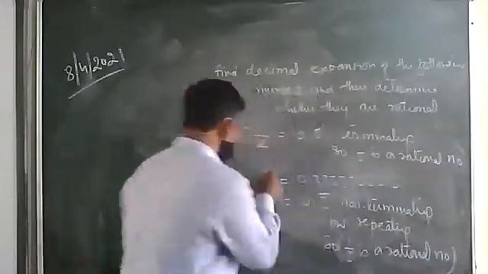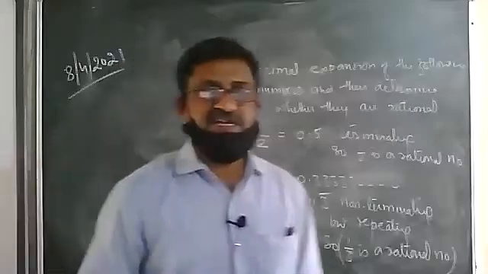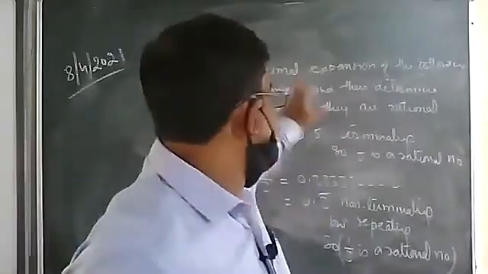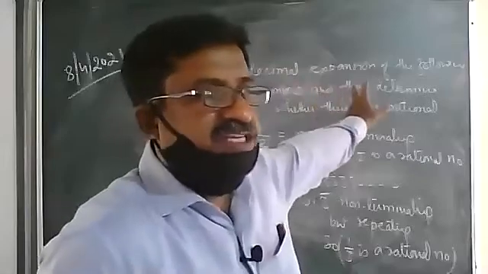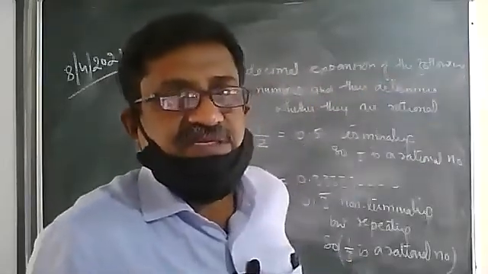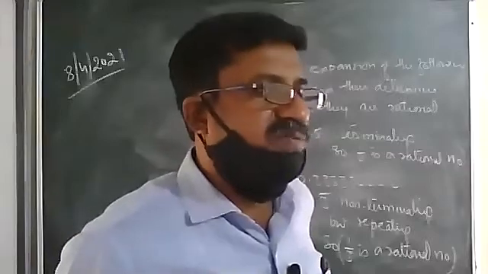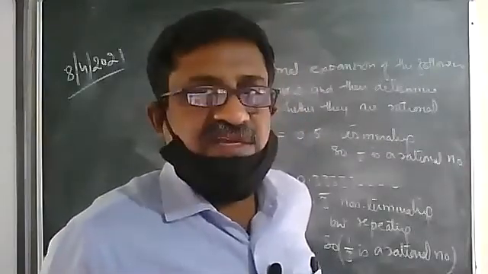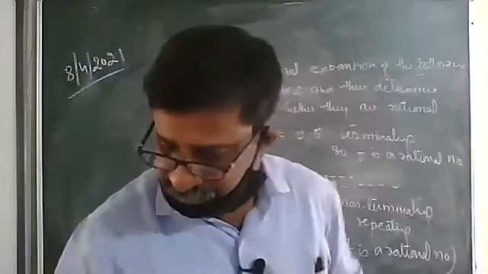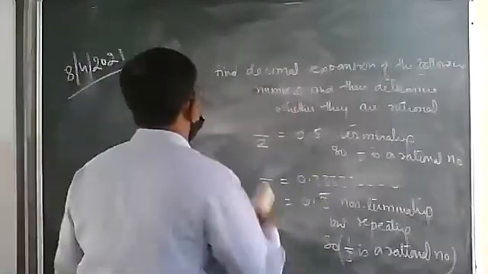Directly we can decide this is in the form of p upon q, so it is a rational number. But in the beginning itself, I made you write the question: find the decimal expansion of the number first, and then decide whether it is rational or irrational. Therefore, it is necessary to divide first, and then decide whether it is rational or irrational. Clear?